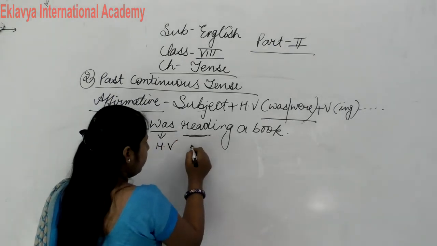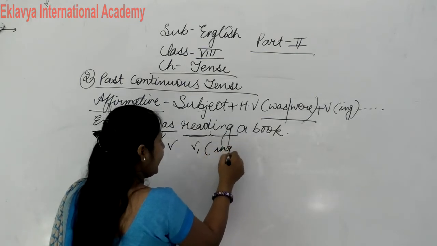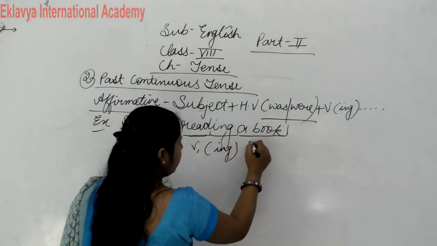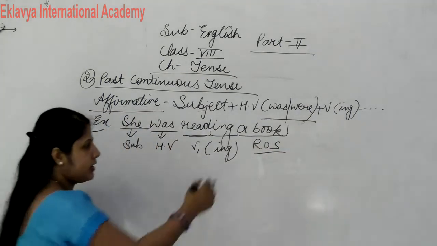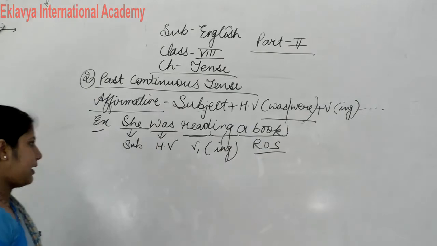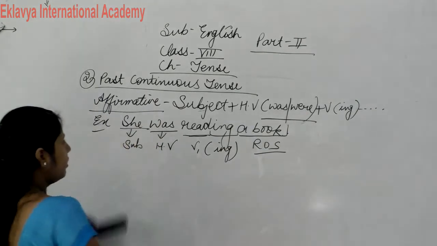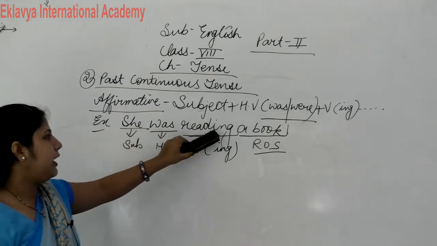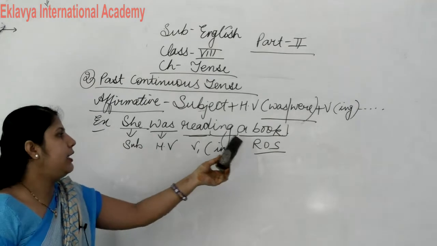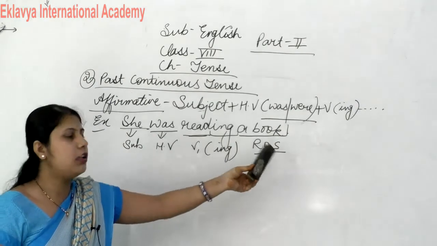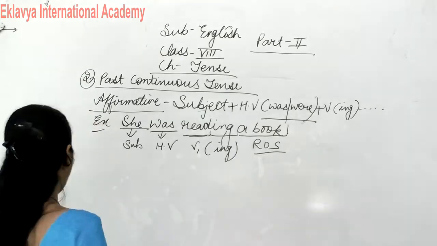Reading, read, verb first form plus ing, and then remaining sentence, rest of the sentence. I think everyone understands this structure. She is subject, was is helping verb, reading, read is verb first form, then we add ing, and rest of the sentence is a book. I think this is clear to you all.